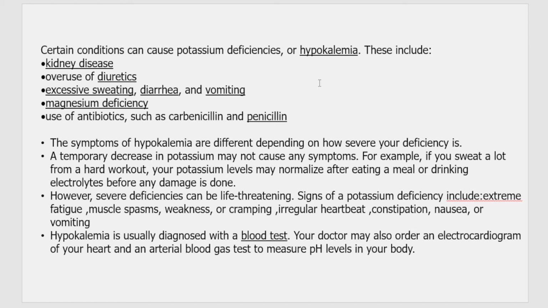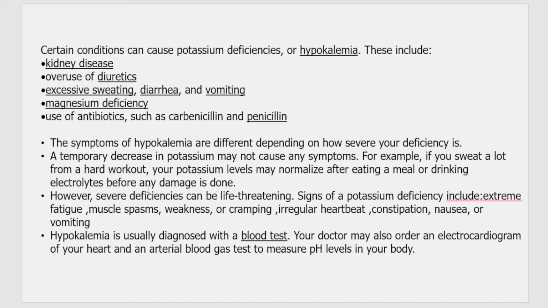Okay. So, what are the symptoms of hypokalemia? This is not a very big disease initially. If you have a little deficiency, it can be overcome. But if this deficiency continues for a prolonged time, then it can turn into something serious.